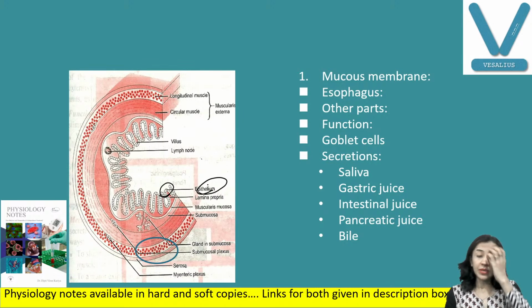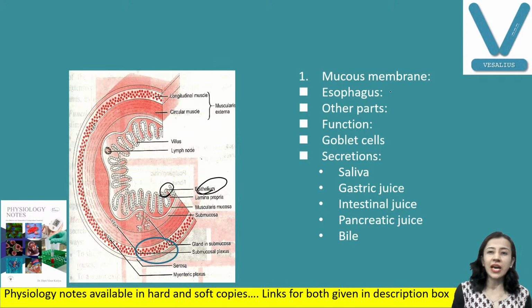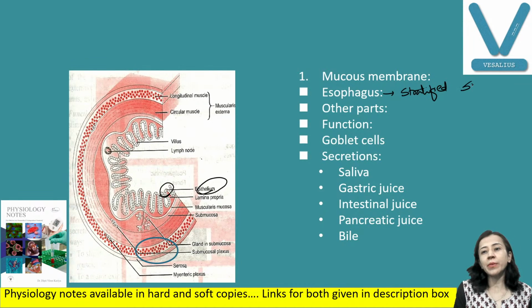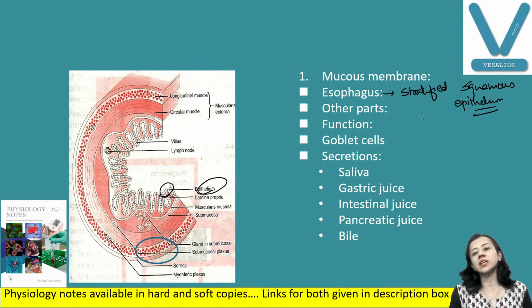So the epithelium in the esophagus is stratified squamous epithelium. Why stratified squamous? Because the esophagus undergoes wear and tear. Food is there that damages your esophagus. So the epithelium is stratified squamous.